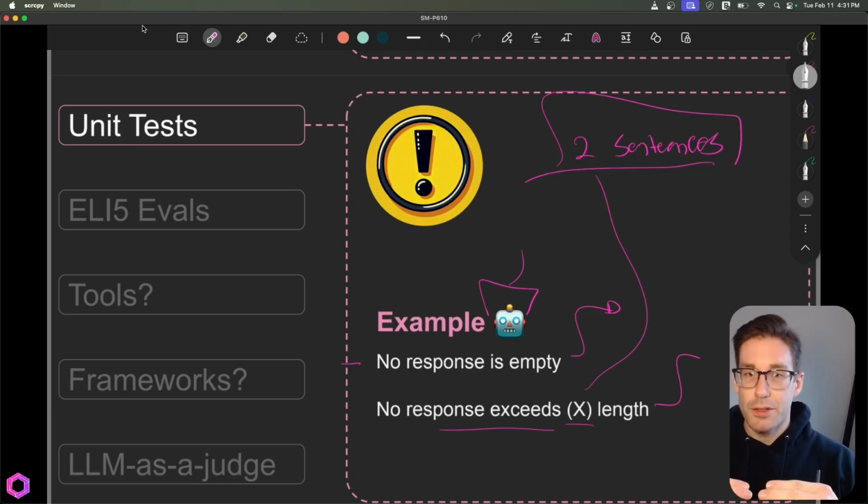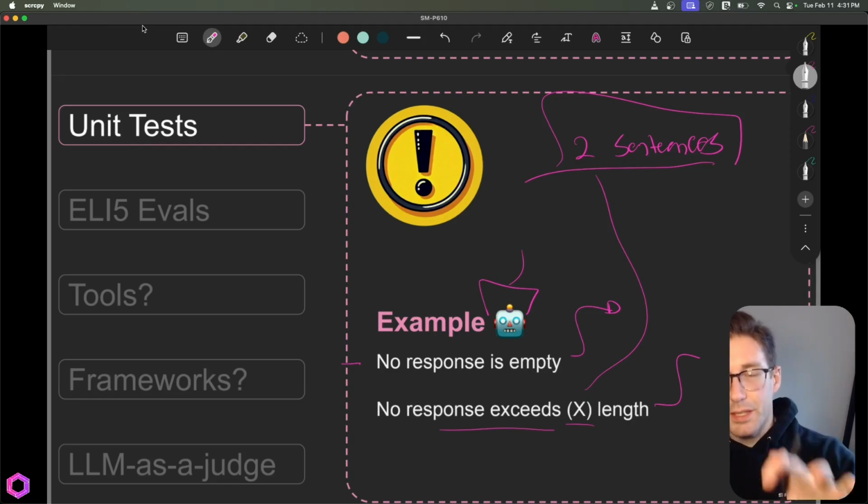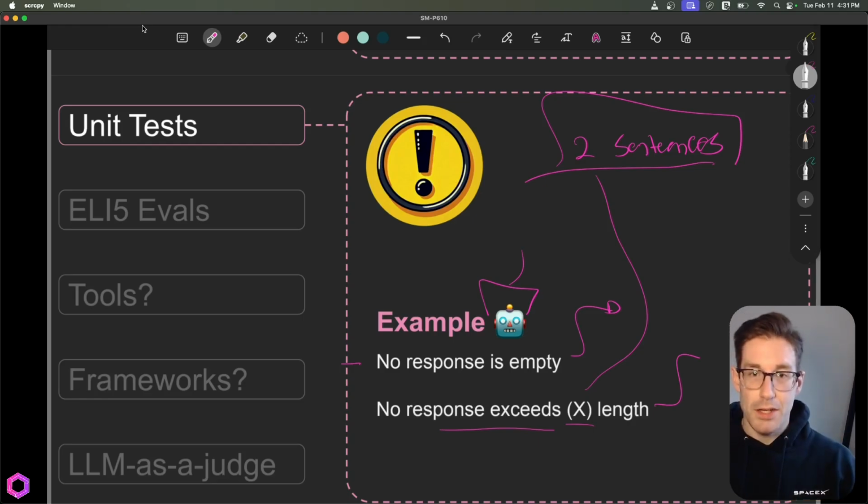And this is the low-hanging fruit. So this is another 80-20 principle where we want to focus on putting these in place first for our overall AI application. Then we can move to evals. And remember, you can have AI write this stuff. You don't necessarily have to write it yourself.